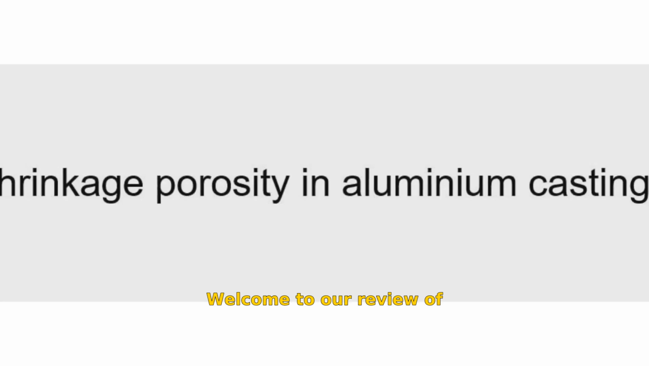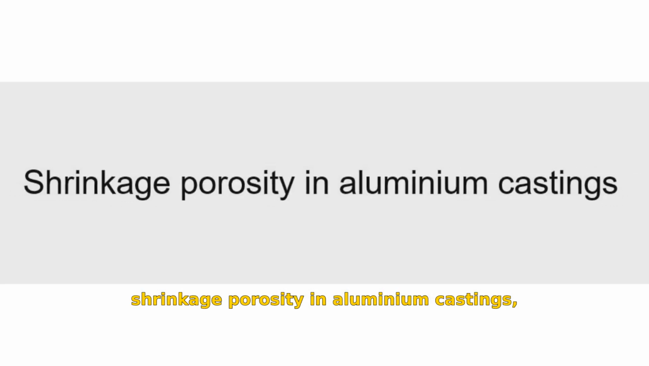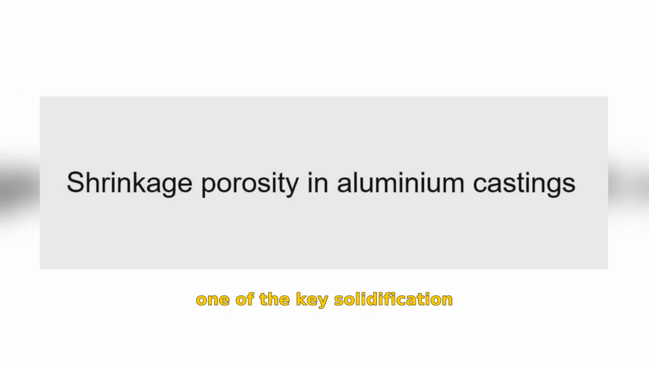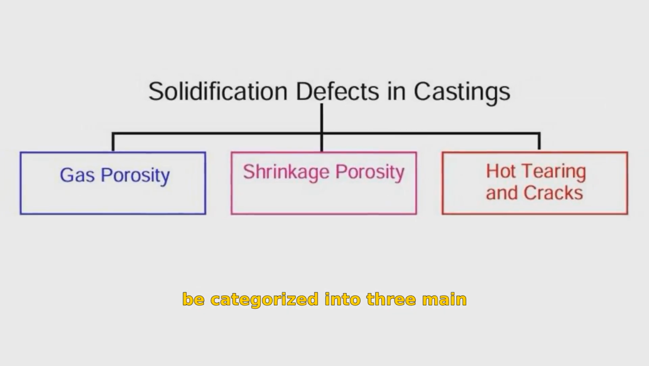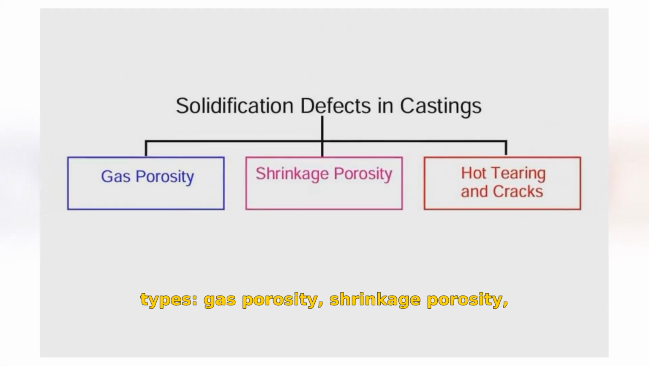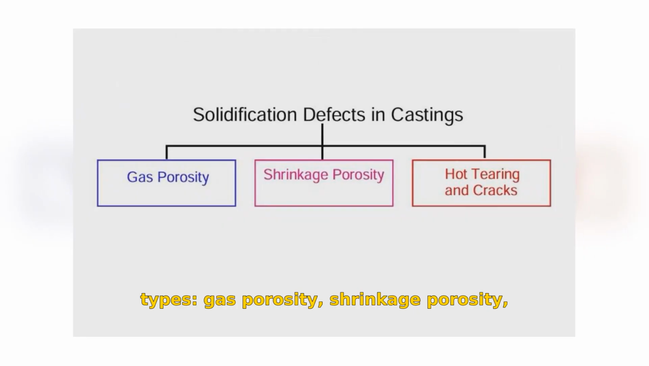Welcome to our review of shrinkage porosity in aluminium castings, one of the key solidification defects in metal casting. Solidification defects in metal castings can be categorized into three main types: gas porosity, shrinkage porosity, and hot tearing and cracks. In today's video, we will consider shrinkage porosity.